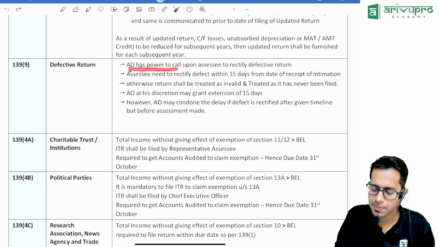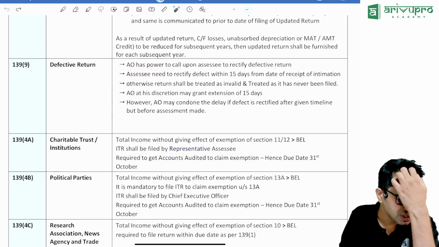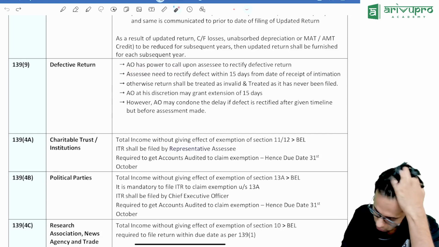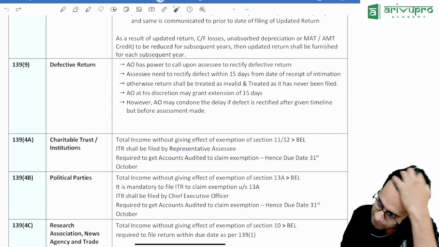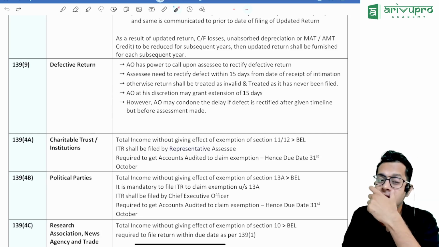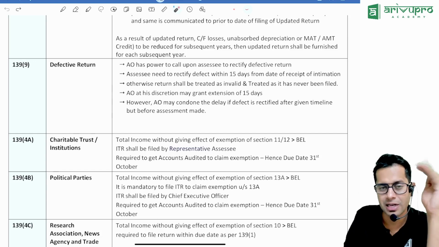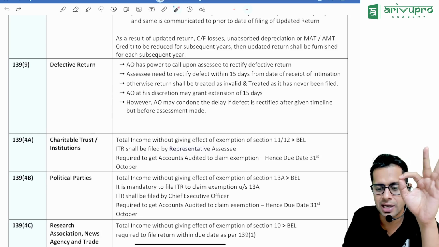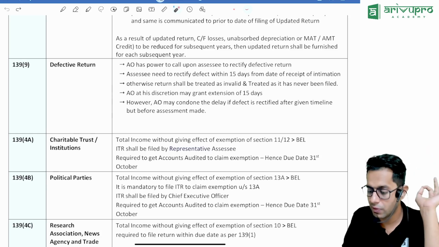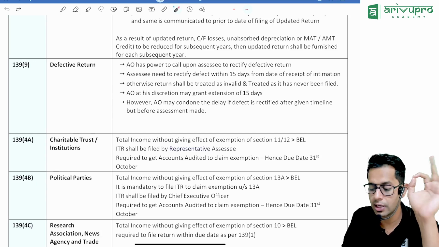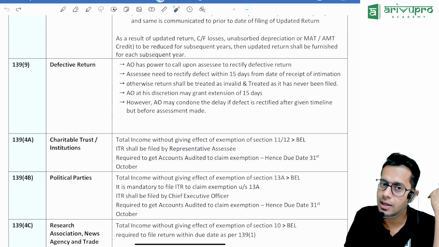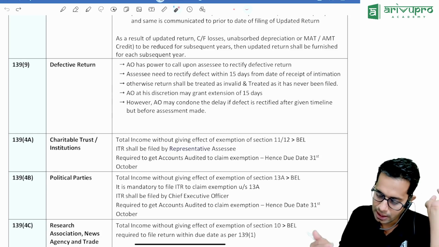The assessing officer has the power to declare a defective return. Once you file your income tax return, the system will verify for any defects or mistakes done by you. Once the system finds any mistake, it will give an intimation telling you to please correct this defect. If you don't correct the defect within 15 days, your return will be useless. It will be treated as an invalid return.